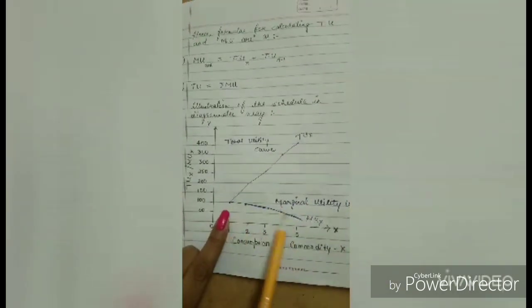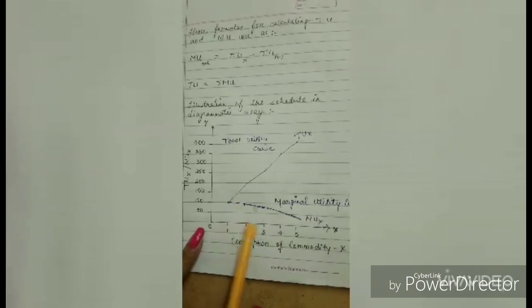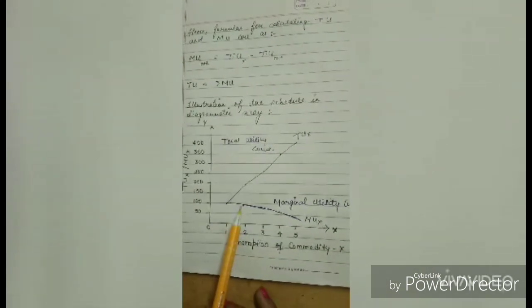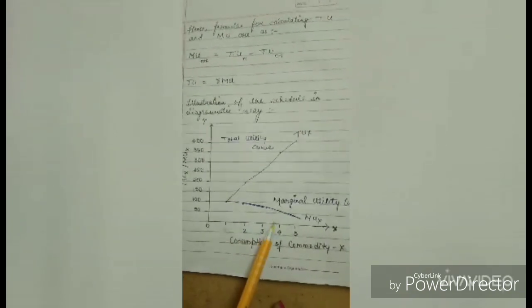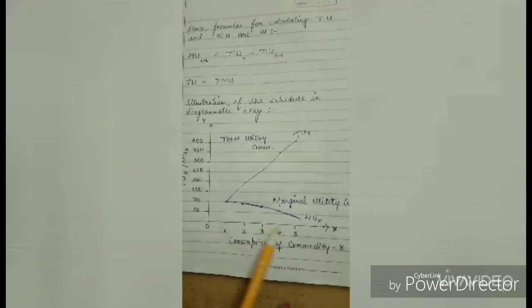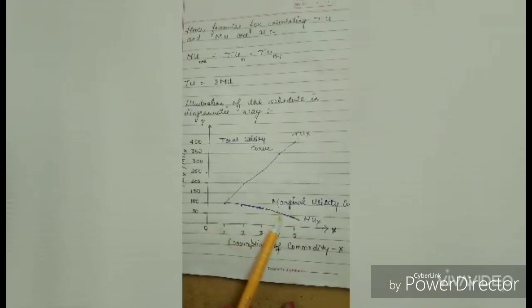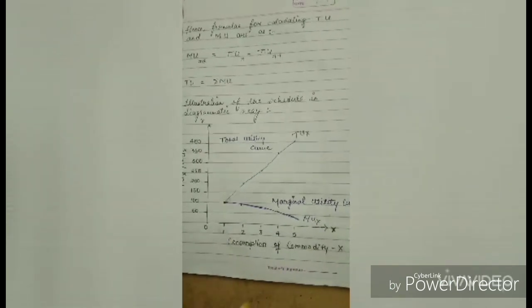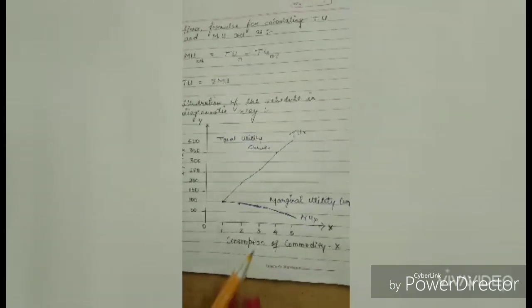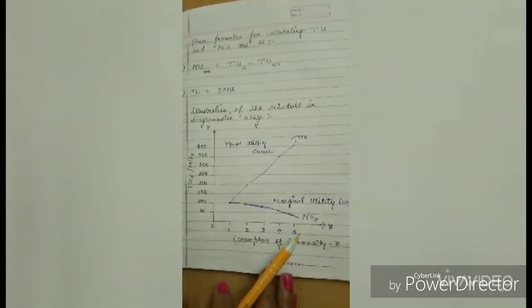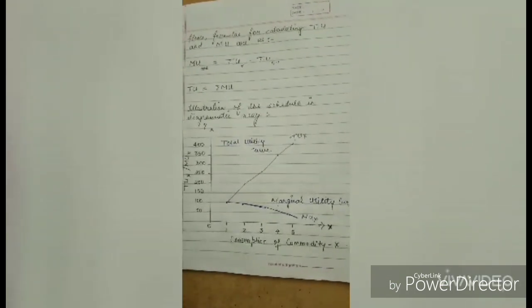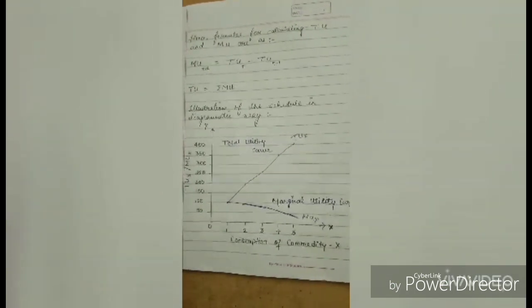Now let us see the marginal utility curve. Marginal utility tends to diminish. Now see marginal utility. First 100, second 90, third 80, fourth 70, and fifth 60. So it will go somewhat like this. Hence this was the diagrammatic representation of total utility and marginal utility, students. Hope the concept is clear to you all. We have covered utility, measurement of utility, total utility and marginal utility concept, its definition, schedule, and diagrammatic representation. Okay students?